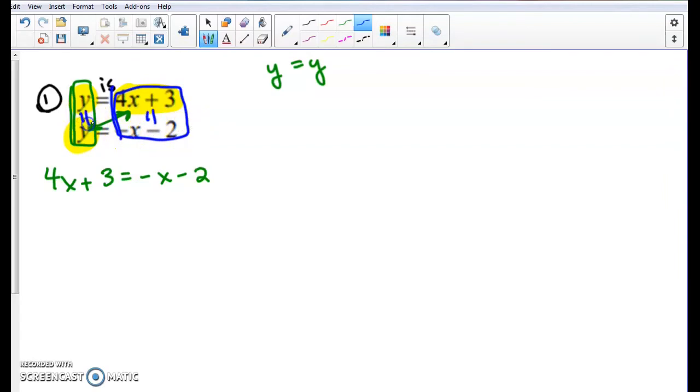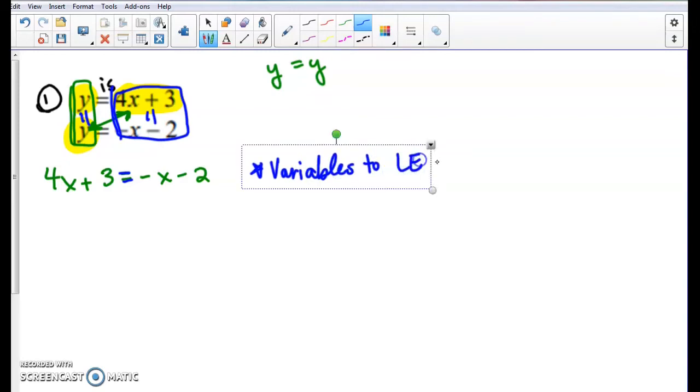Since y equals y, these two parts can equal each other as well, so just put an equal sign there in the middle. Now it does become an equation, and for this one we have to remember that we want to take variables to the left and then we want to take the numbers to the right. There you go.